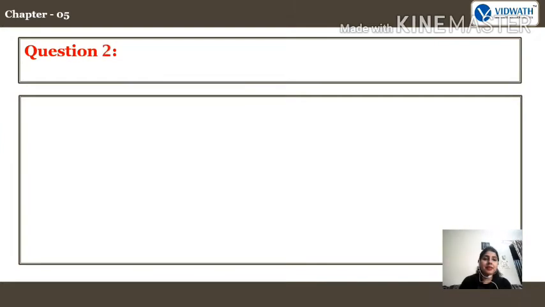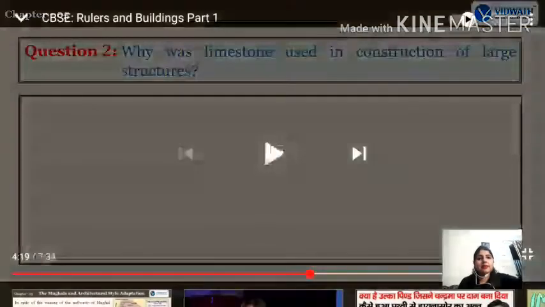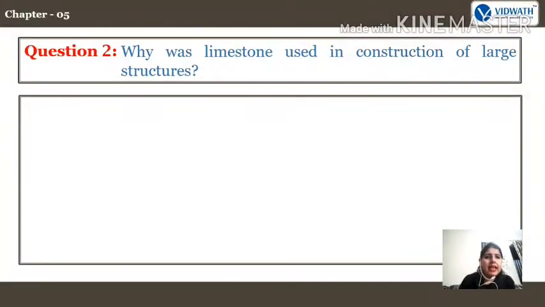Second question is, why was limestone used in construction of large structures? What was the reason behind that? After the 12th century, in the 12th century, they started using limestone in the construction of large structures. What was the reason behind that? Yes, that could make it easier and faster, right?